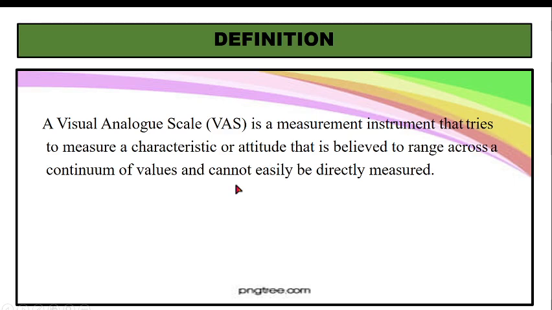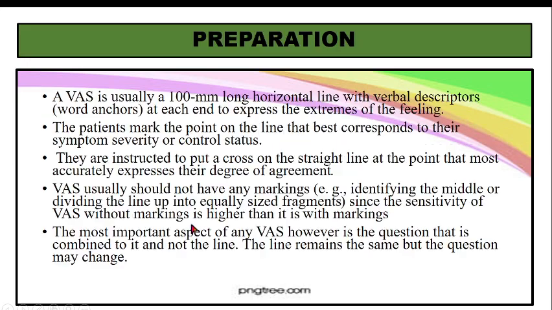So are you understanding what we have covered? First, it is a measurement instrument scale. So what does it measure? It measures a characteristic, or it may be an attitude, and that characteristic or attitude is something which usually cannot be directly measured. And how do we measure it? We have a range across a continuum of values, and these continuum of values will range from minimum to maximum, okay. So that is the visual analog scale. It is a measurement instrument that tries to measure a characteristic or attitude that is believed to range across a continuum of values and cannot be directly measured.